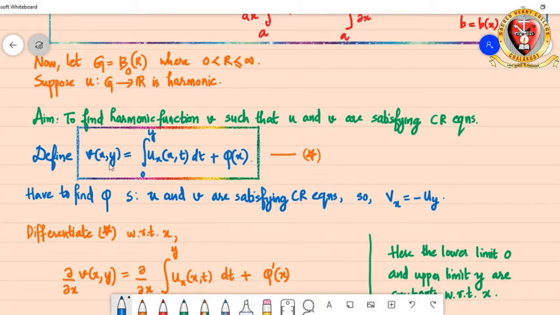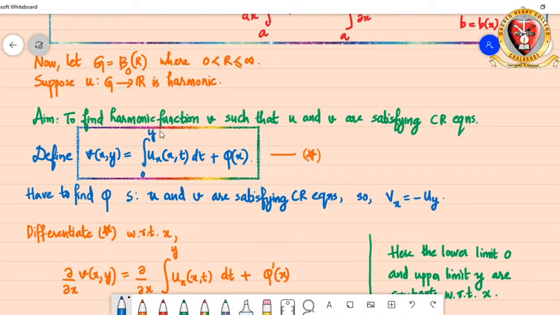So first we define the function v of x,y, which is equal to the integral from 0 to y of the first derivative of u with respect to x, at x comma t, dt, plus phi of x. We know that this function u satisfies the Laplace equation because it is harmonic. So it definitely has first partial derivatives existing and they are continuous, right? So the existence of this is guaranteed and we are integrating them from 0 to y.